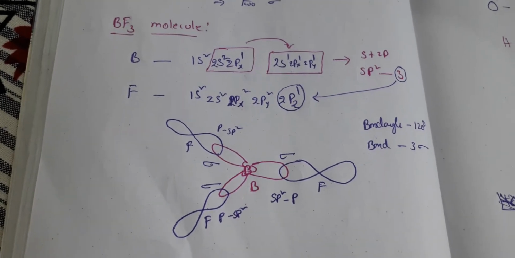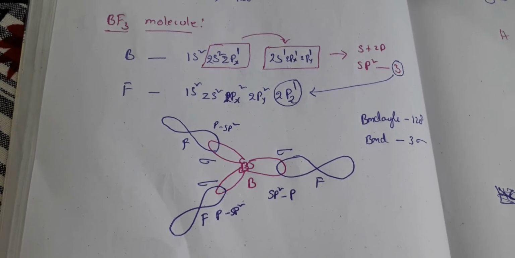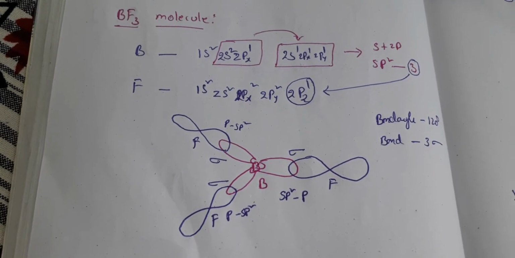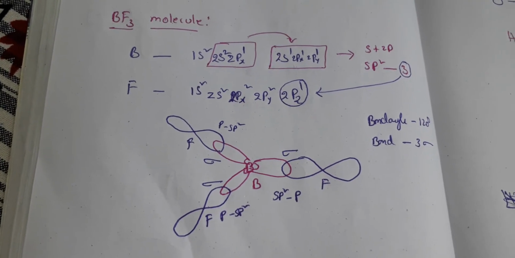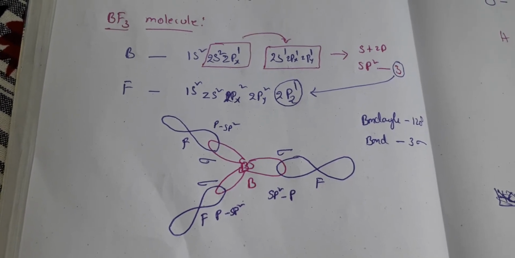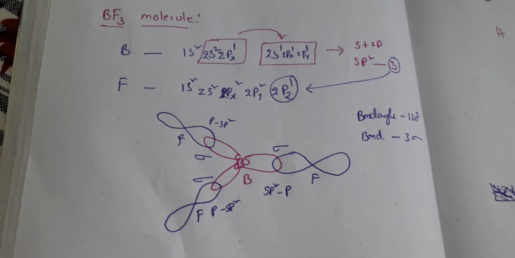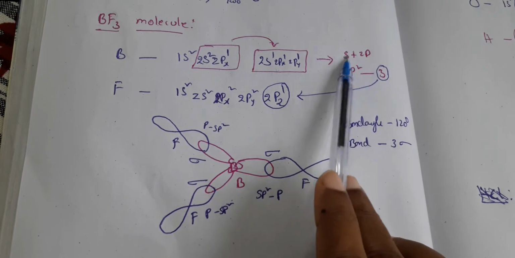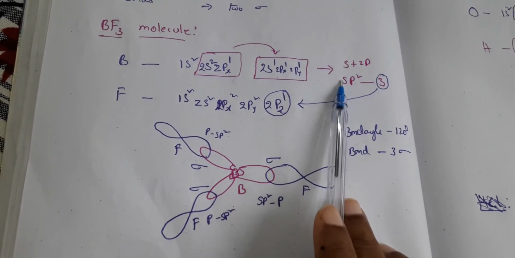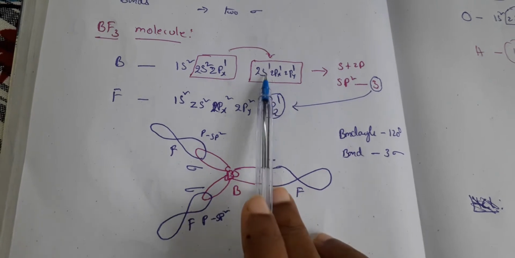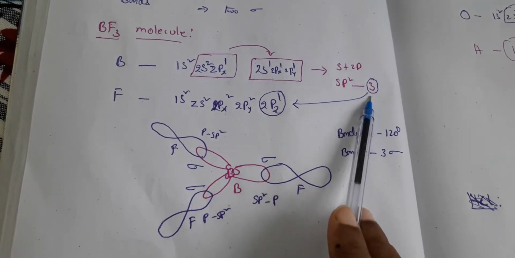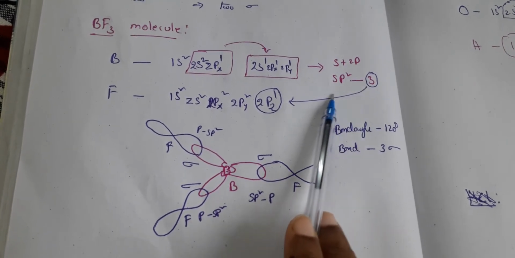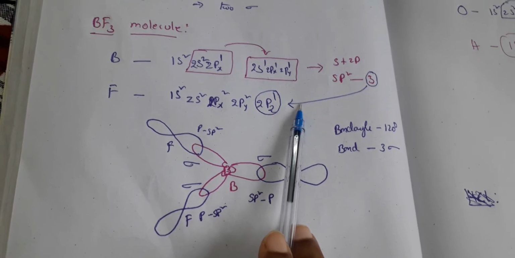Boron fluoride, BF3 molecule. Same now. I'll quickly finish off this one. Observe the electronic configuration of boron. You have 2s2, 2px1. So in the excited state 2s1, 2px1, 2py1. What is happening here? Two p orbitals and one s orbital are combined together to form sp2 hybridization. So how many such orbitals will be there? Because 3 orbitals are combined together, resulting also 3 orbitals. That means 3 unpaired electrons are here. These 3 unpaired electrons are ready to combine with electrons of fluorine.